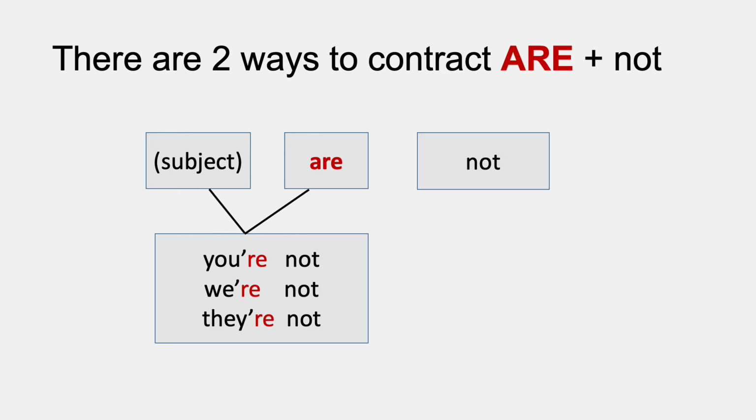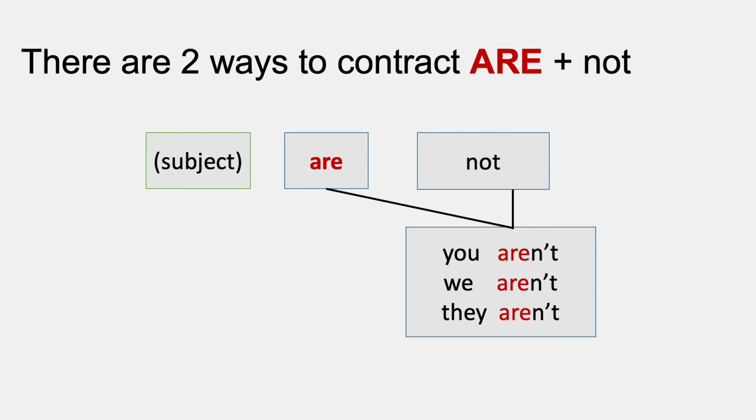So again, there are two ways to contract are and not to make a negative sentence. You can contract the subject and are to form you're, we're, they're, and put not after those words, or you can contract the are and the not to form aren't. So you aren't, we aren't, they aren't.